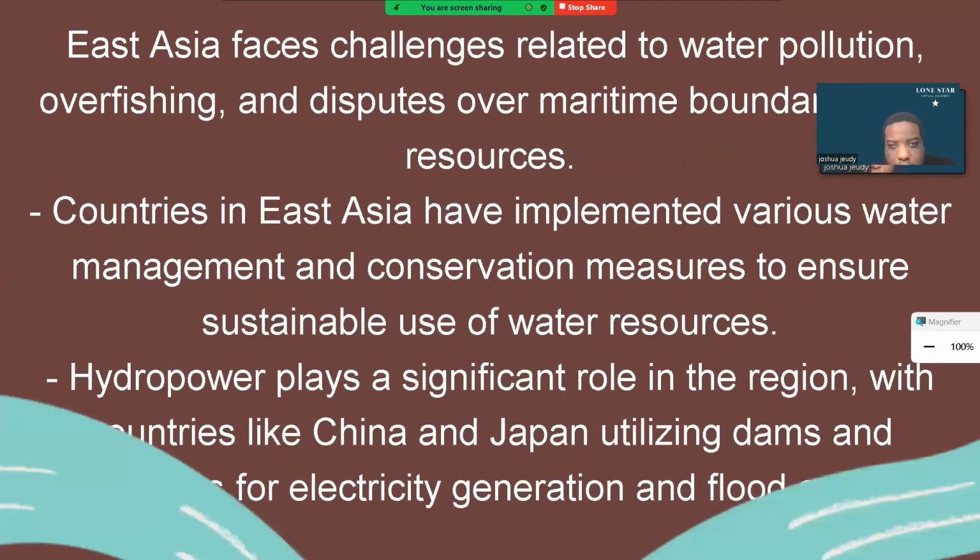East Asia has many different waterways that are connected to the coastline, and the coastline is an essential portion of our world's economy. The East China Sea, the South China Sea, and those other waters are connected to each other and are essential for trade. You remember, a lot of our commodities come from China.